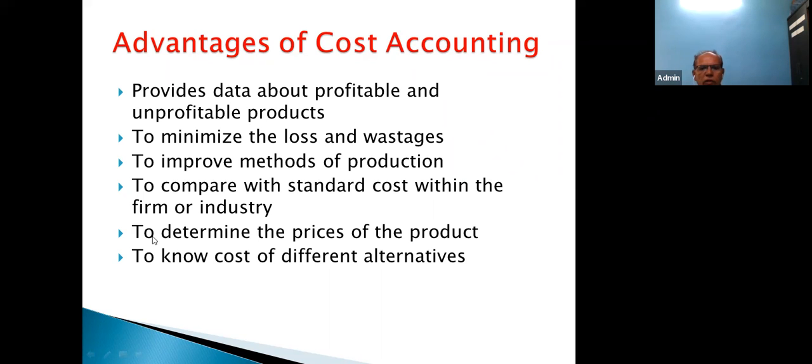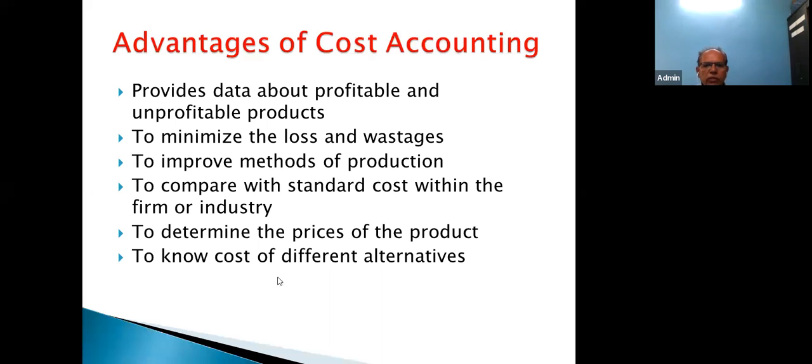Then the next one is to determine the prices of product. So this cost accounting will help you decide what should be the selling price of your product. So selling price will cover all types of cost and margin also. Margin is nothing but the profit. So margin will also be a part of your selling price.